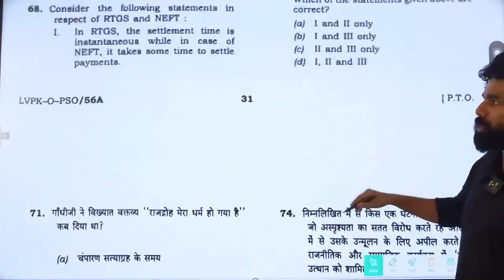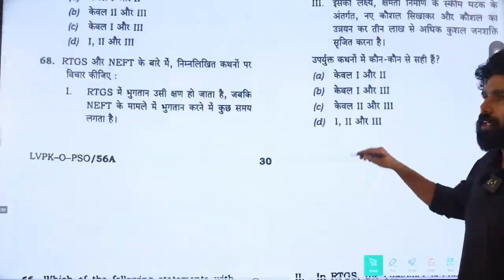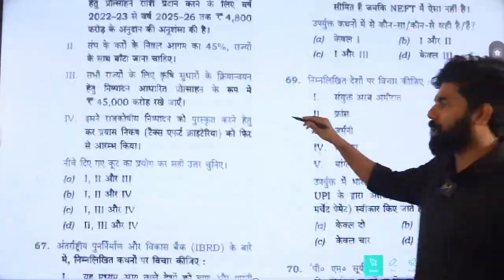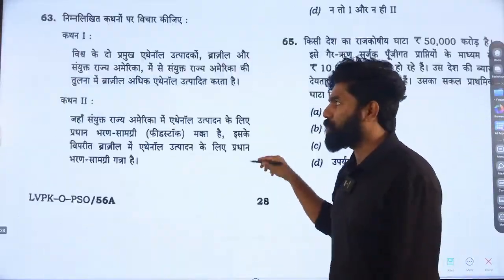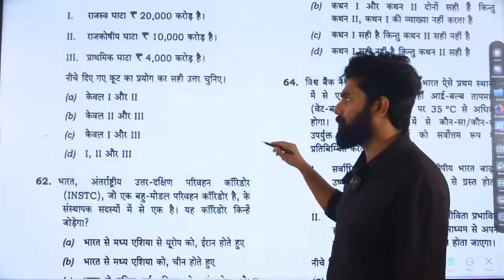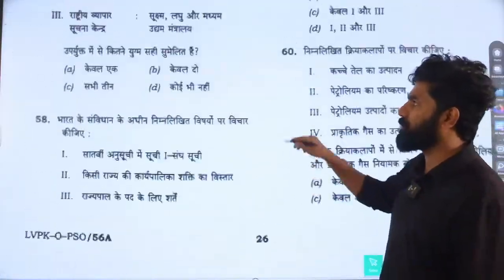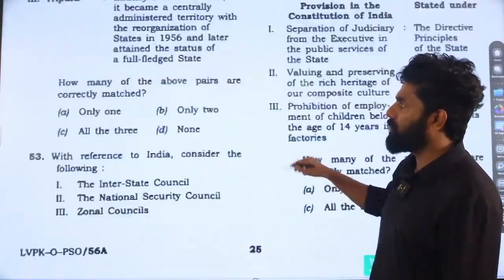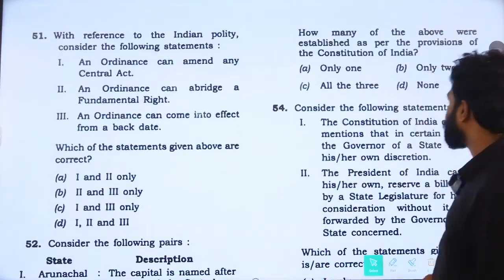So we'll go through each question, and when we count the total number of questions, 14 questions were directly from Indian polity, and a few questions were linked to Indian economy subjects. Mostly independent bodies were asked. Starting from question number 51.